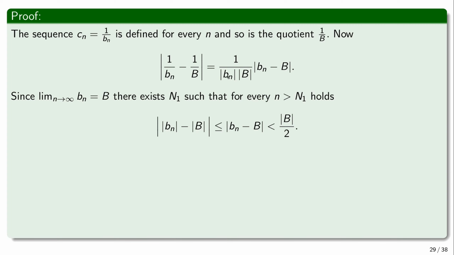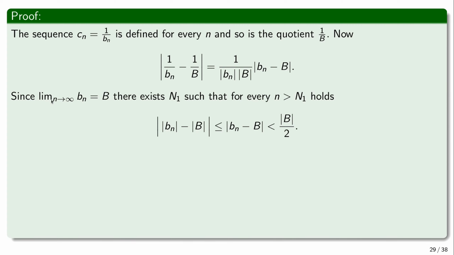So what happens if this bn becomes very small? Then it's suddenly hard to bound, right? But we would want to show that this bn can be bounded from below by a number that is strictly bigger than 0, because bn converges, after all, to a non-zero limit.